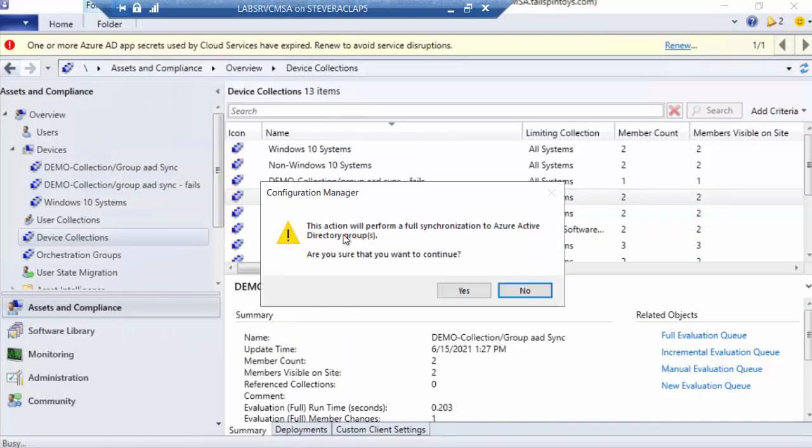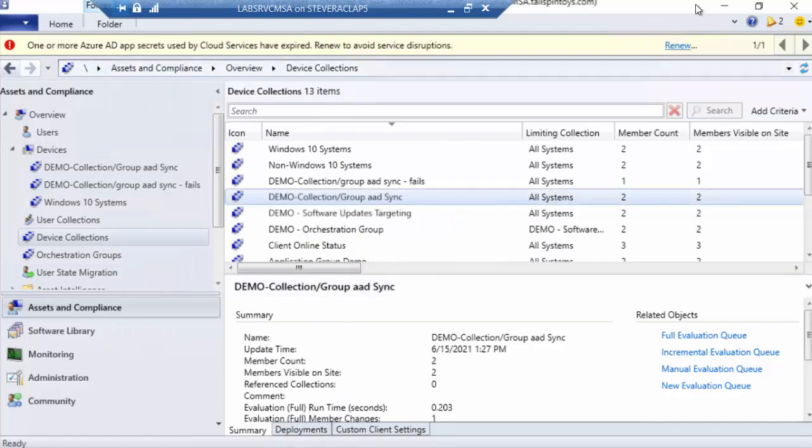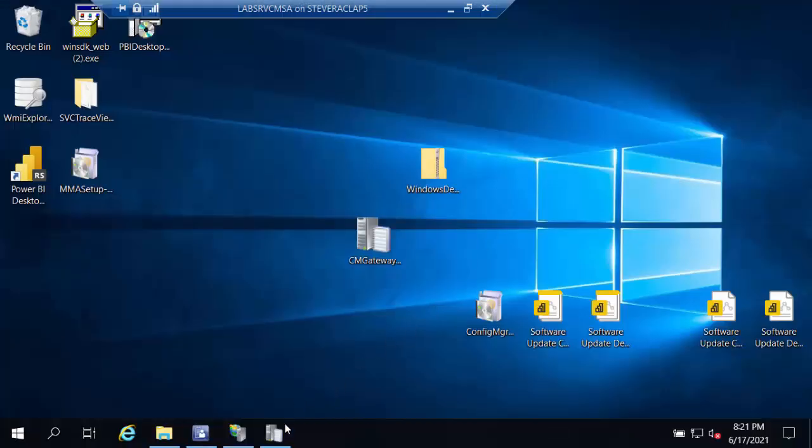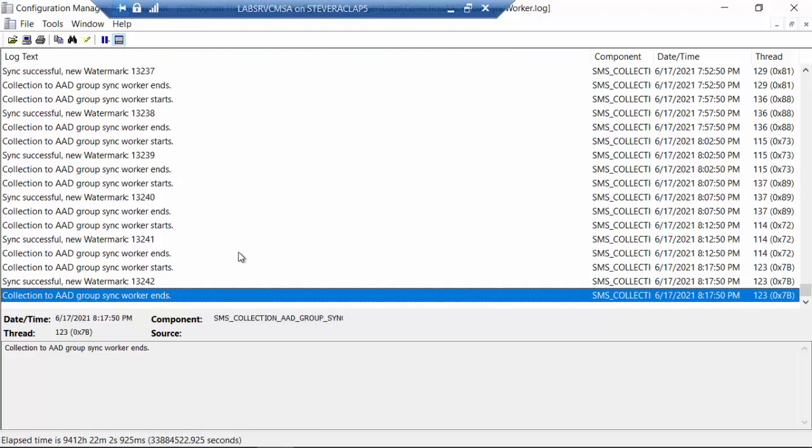And synchronize membership. Yes, I want to continue. All right, let's see when this might roll. Either way, you saw what's going to happen when we do it. So it's probably in the middle of a cycle, and Murphy's Law for me says it will take about 15 minutes to happen. But we'll check back in on that when it does.